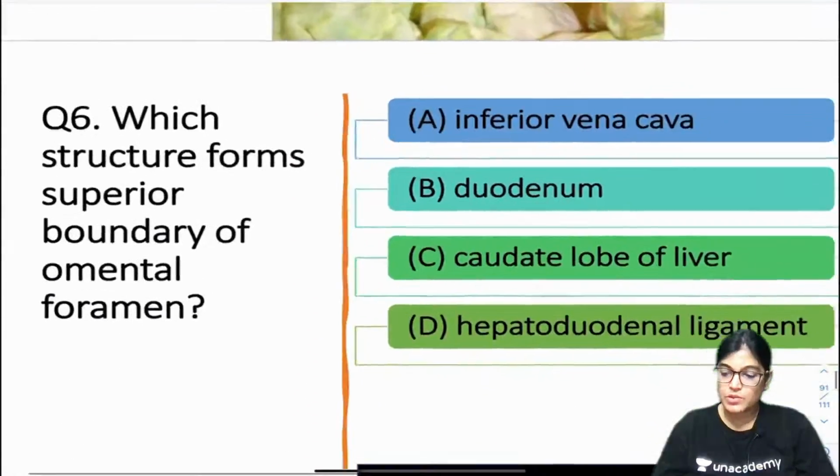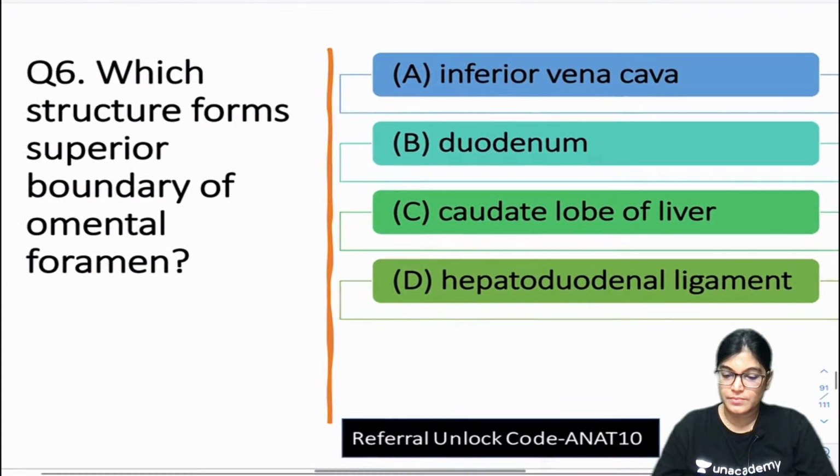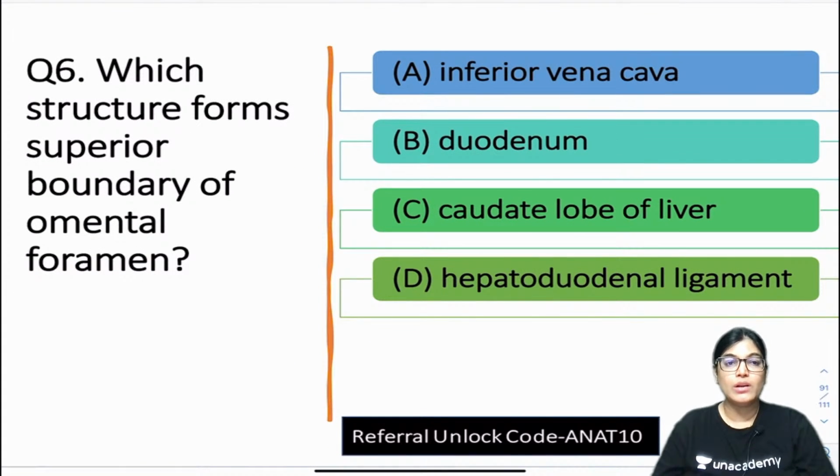Okay, question number 6. So all of you, which structure forms superior boundary of Omental bursa? Question number 6. Mark your answer. It's a direct MCQ. Whether it is inferior vena cava, whether it is duodenum, whether it is caudate lobe of the liver, whether it is hepatoduodenal ligament.